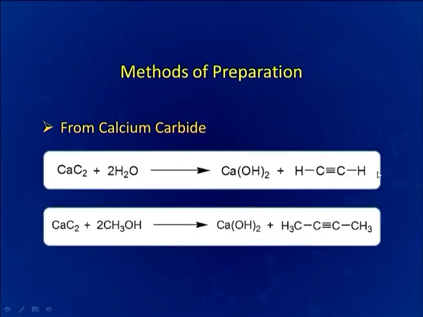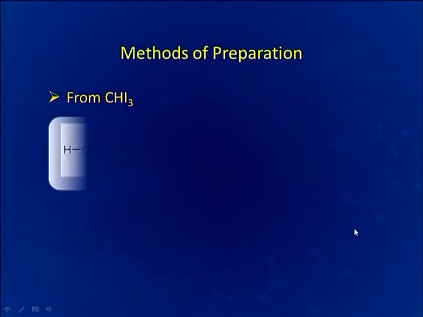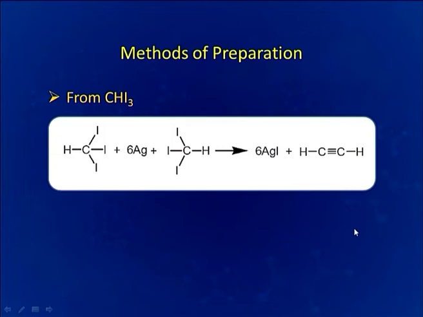Another method for the preparation is from calcium carbide. This is a very common method. Calcium carbide is treated with water and here we can obtain acetylene. Calcium carbide required for this method is prepared by the reaction between coke and calcium oxide. Coke is obtained from coal and calcium oxide is obtained from limestone. Another method is treatment of calcium carbide with methanol, and here also we are getting a higher alkyne.